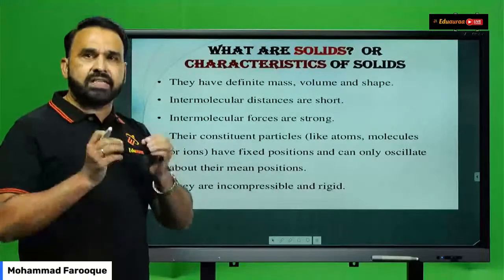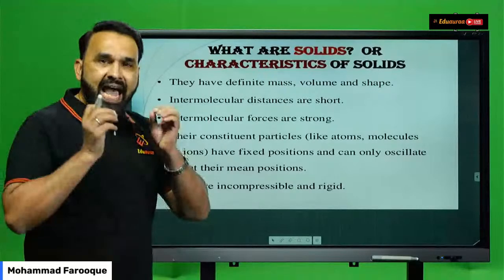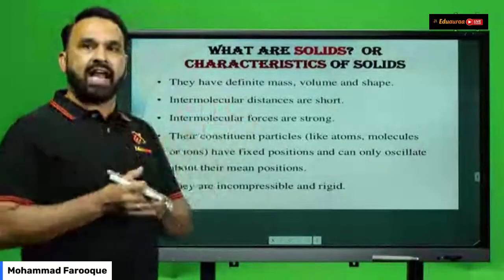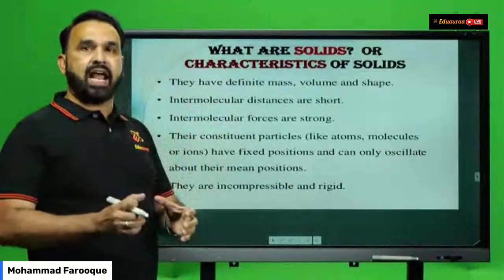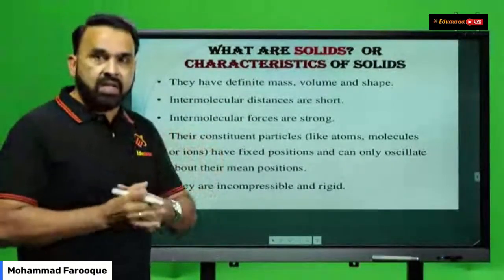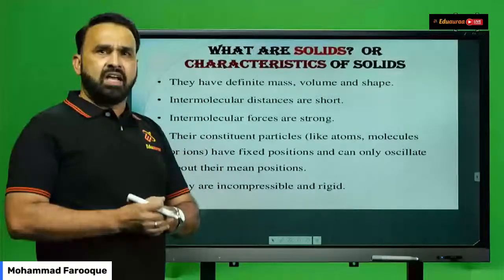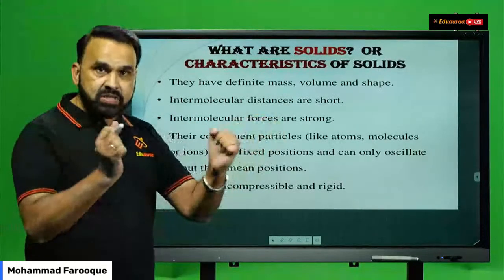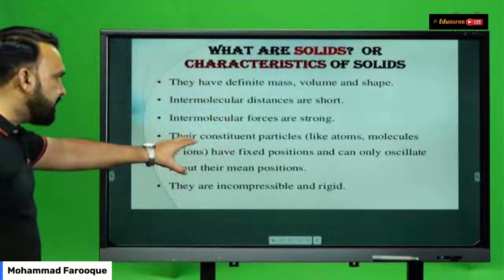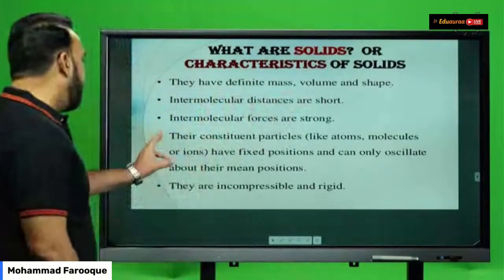Because the solids have a definite shape, mass, and volume, students, we can say that the particles of the solids, whether they are molecules, atoms, or ions, there exists some intermolecular forces of attraction. Those intermolecular forces of attraction are very, very strong. Because the intermolecular forces of attraction are very strong, the particles of the solids are very closely packed together. And when they're very closely packed together, we can say that the intermolecular distance or the intermolecular space is minimum in case of solids.